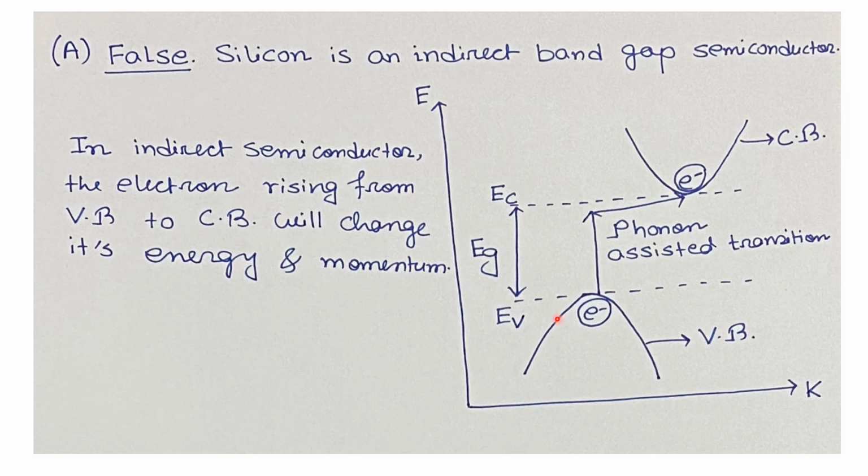But this is not only the case, because in order to have the transition, electron has to change its momentum to reach the conduction band edge. That is the momentum difference between this conduction band edge point and the valence band edge point. Now, this extra momentum to the electron is provided by the phonon, which is basically the quanta of the lattice vibration of this semiconductor. So, in the indirect semiconductor, the electron rising from valence band to conduction band will change its energy as well as the momentum.